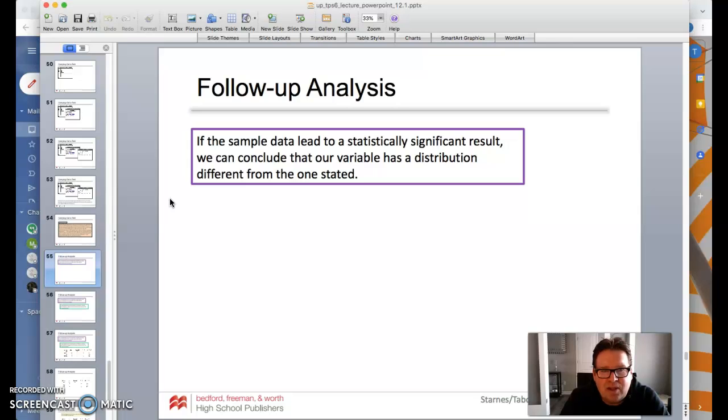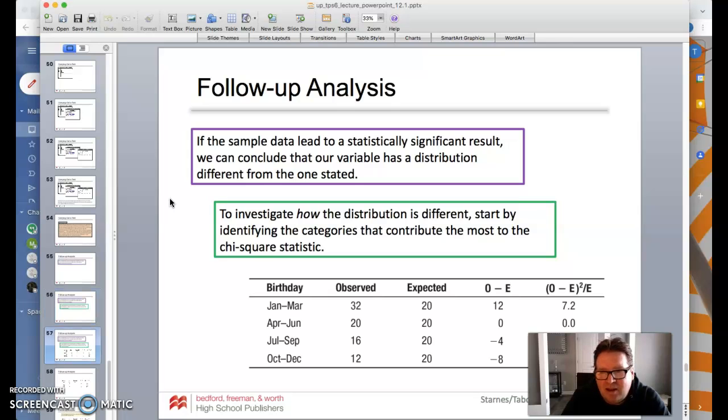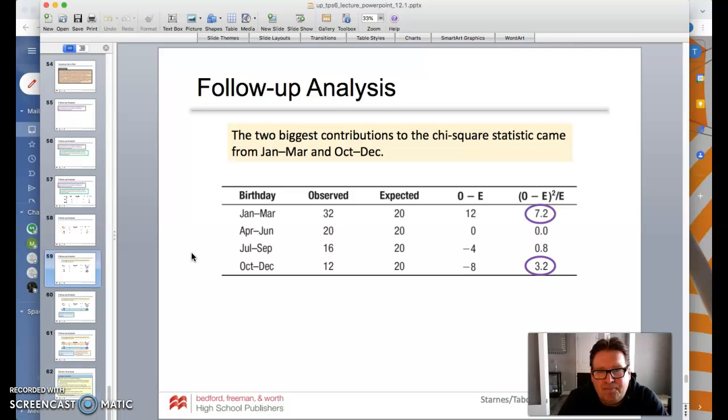But again, as we took a look at this, if the sample data led to a statistically significant result like ours did, we can conclude that our variable has a distribution different than the one stated. Now, to investigate how the distribution is different, start by identifying the categories that contribute the most to the chi-squared statistic. And as we looked at those contributions, you can see that first quarter and that last quarter seem to have a bit more influence. So we might want to pay attention to those categories.